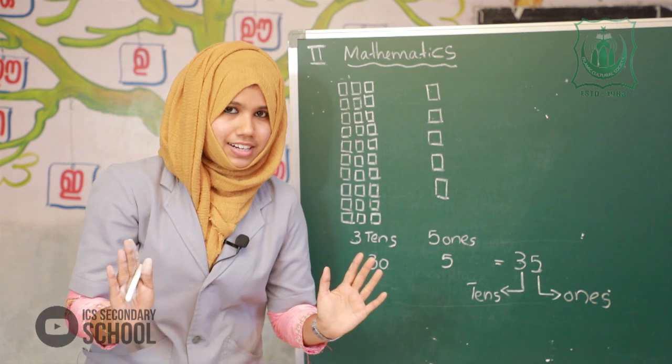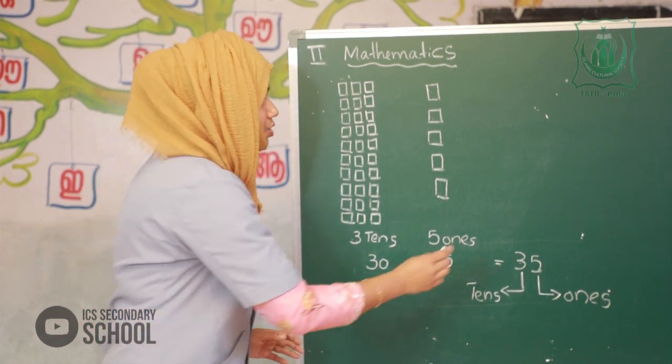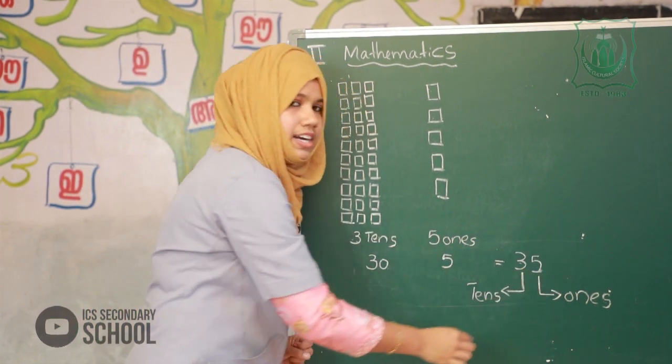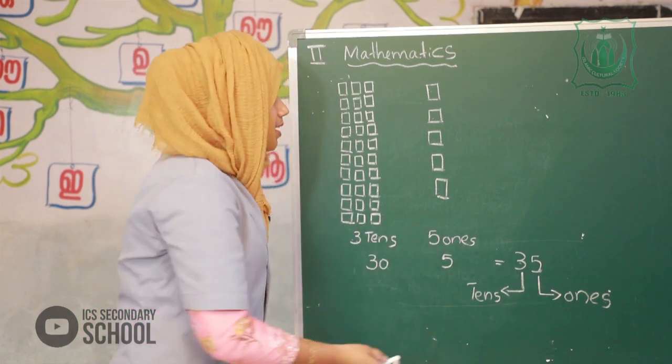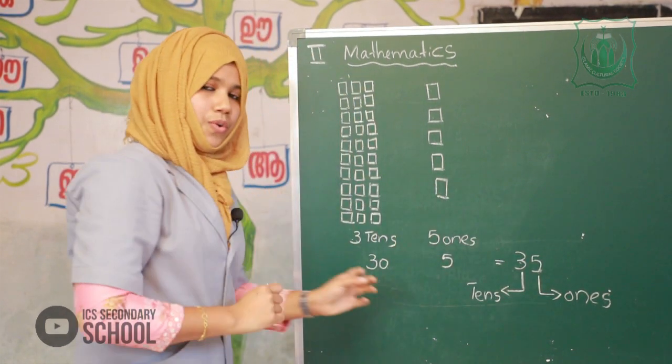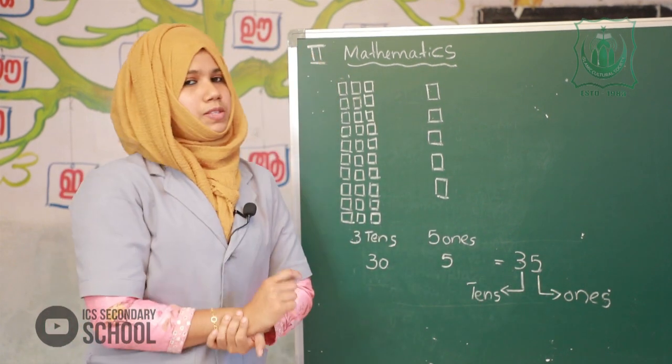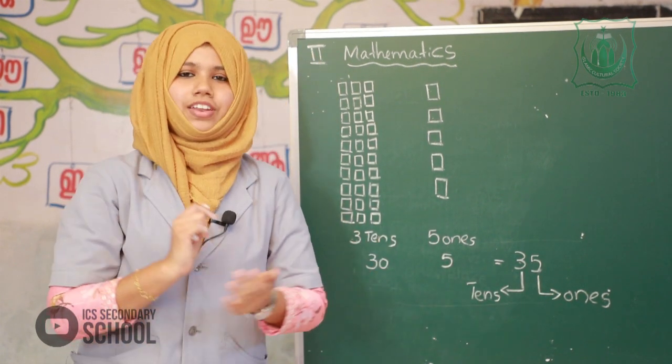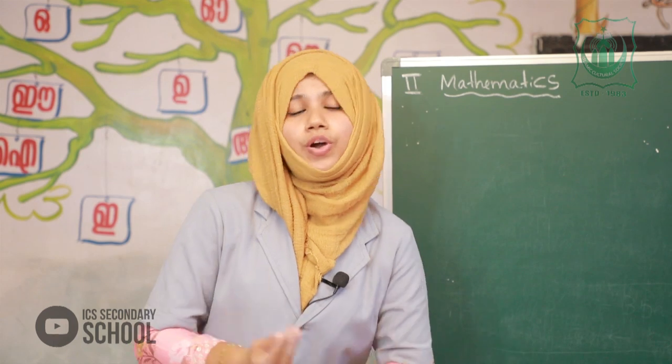Is it clear? In a two-digit number, 2 places are there. The ones place and tens place. Is it clear? Okay, very good. Okay, now we have more examples.